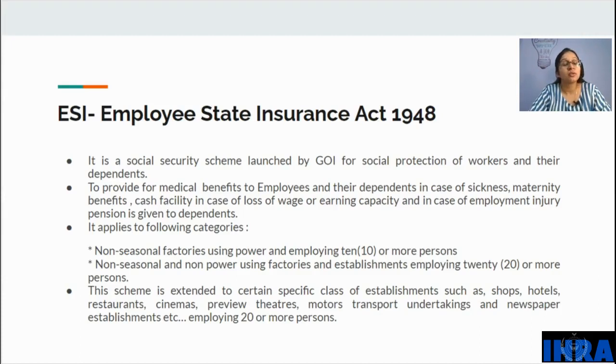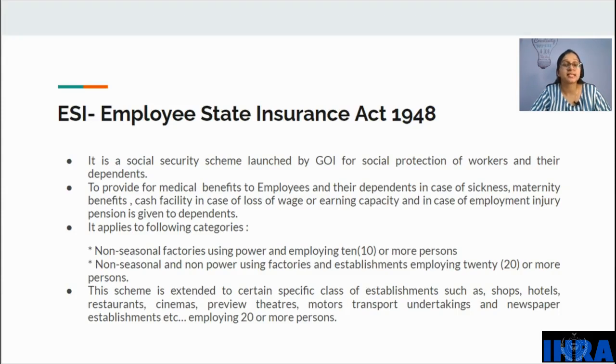It applies to the following categories: non-seasonal factories using power and employing 10 or more persons, and also non-seasonal and non-power using factories and establishments employing 20 or more persons. So you have to see whether your establishment or factory comes under this category, then it's mandatory for you to have ESI opened.